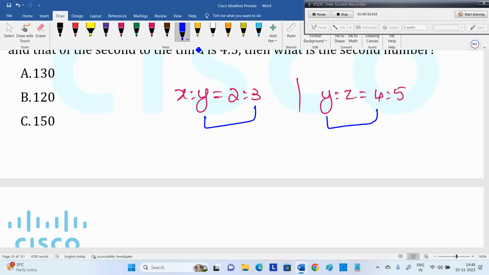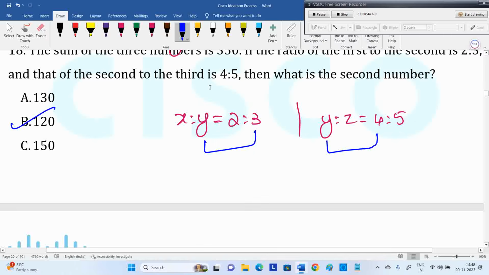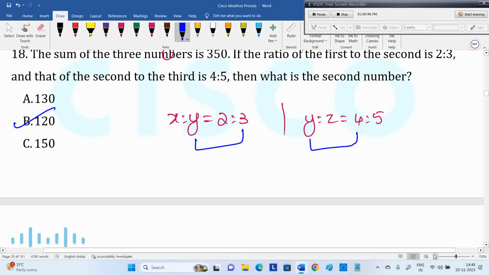So Y should be divided by 3 and divided by 4. Only 120 is the one which is divided by 3 and 4. The other option is 140, and 140 is not divided by 3. Your answer should be divided by 3 and 4. I'll give the original solution as well, but this is the logic which you people can find.